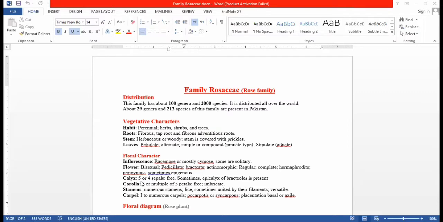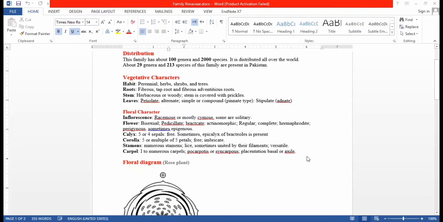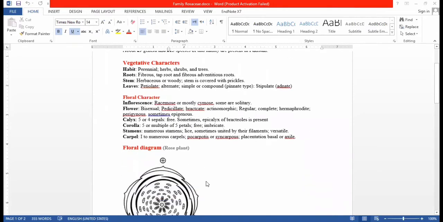These are the sepals, the outer whorl of the flower. If we draw the structure of the flower, this is the outer green whorl. These are known as sepals.